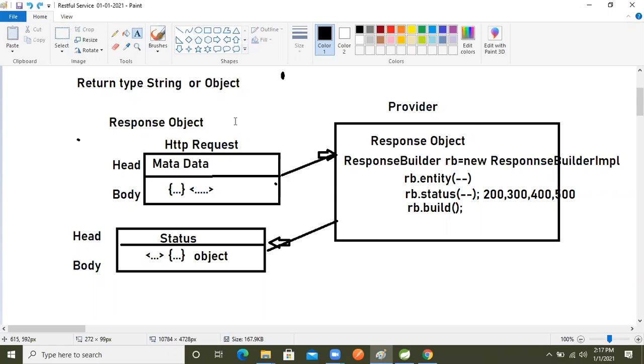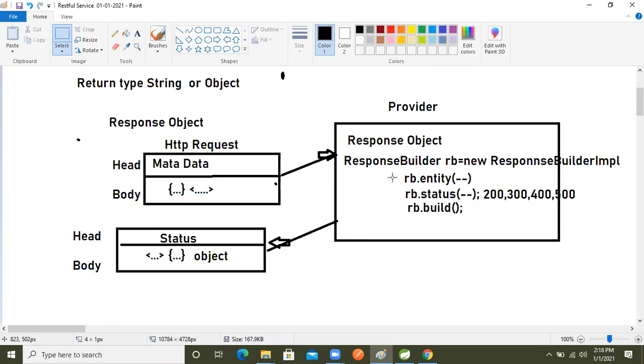But here we are taking a response object, right? In the previous session we were taking the object directly, and we are not taking that here. Here we must wrap this object. I said initially, if we return back a response object from the provider side, we need a helper class.